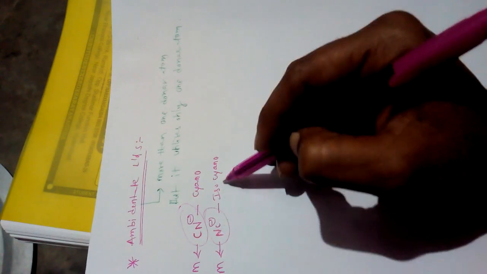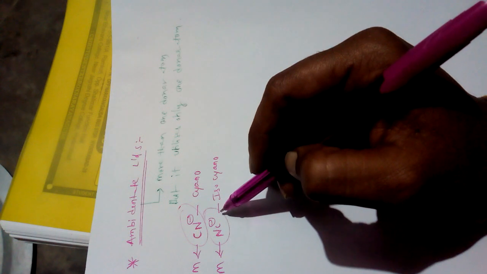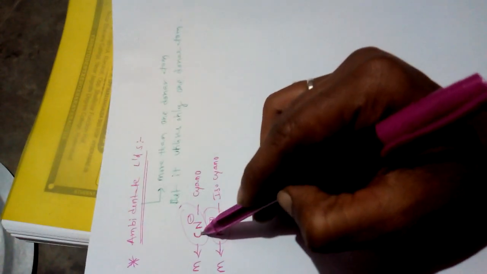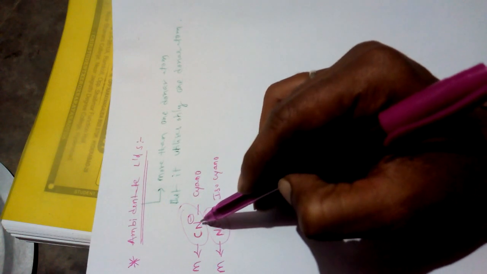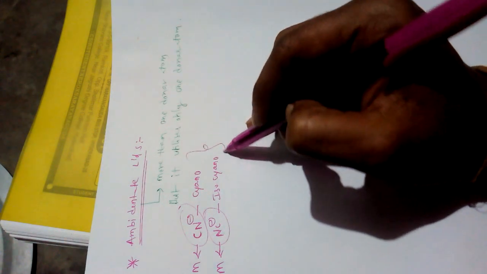Here nitrogen is the donor atom in isocyano. It means simply what I am saying here, these ligands are having more than one donor atom, but utilize only one donor atom. These ligands are called ambidentate ligands.